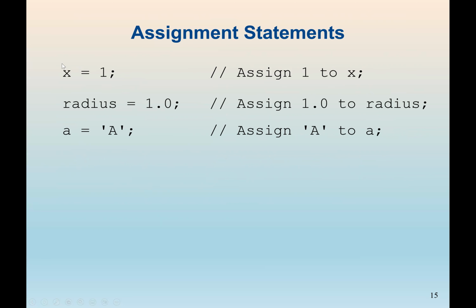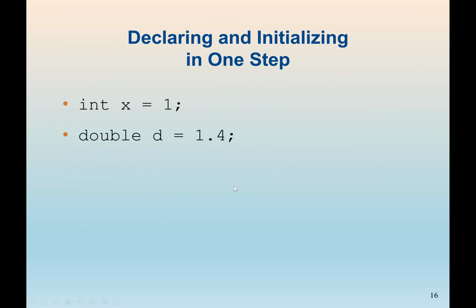So this is how we assign values to the variable. First, we declare the variable int x. We assign 1 to it because 1 is a whole number. Second, we declare the variable double radius. Double is a decimal number, so we assign 1.0. Then we declare a variable char as lowercase a, and we assign uppercase A. Again, a character always has to be in single quotes. Then a string has to be in double quotation marks.